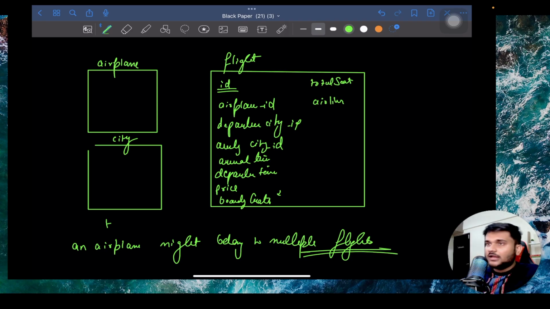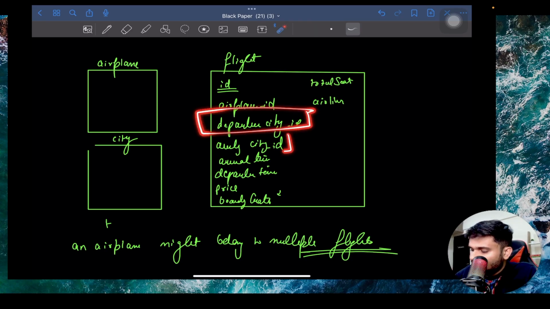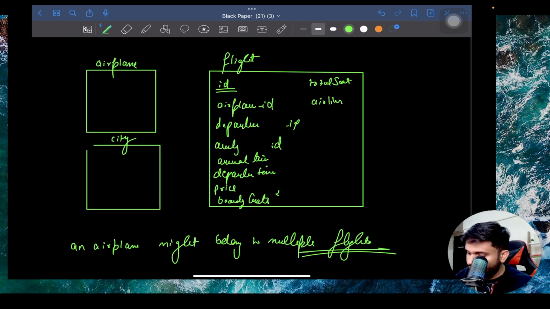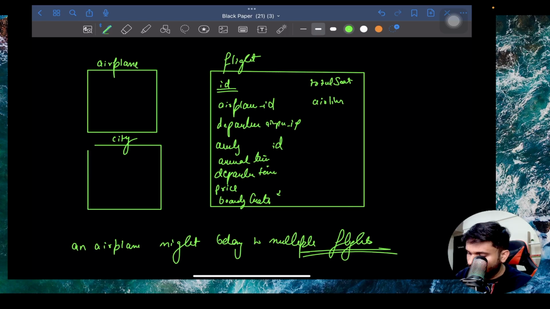Okay. Now, technically, this departure city and arrival city is not the best way to go. Why? Because in one city, you can have multiple airports. So instead of arrival city and departure city, let's have departure airport and arrival airport.